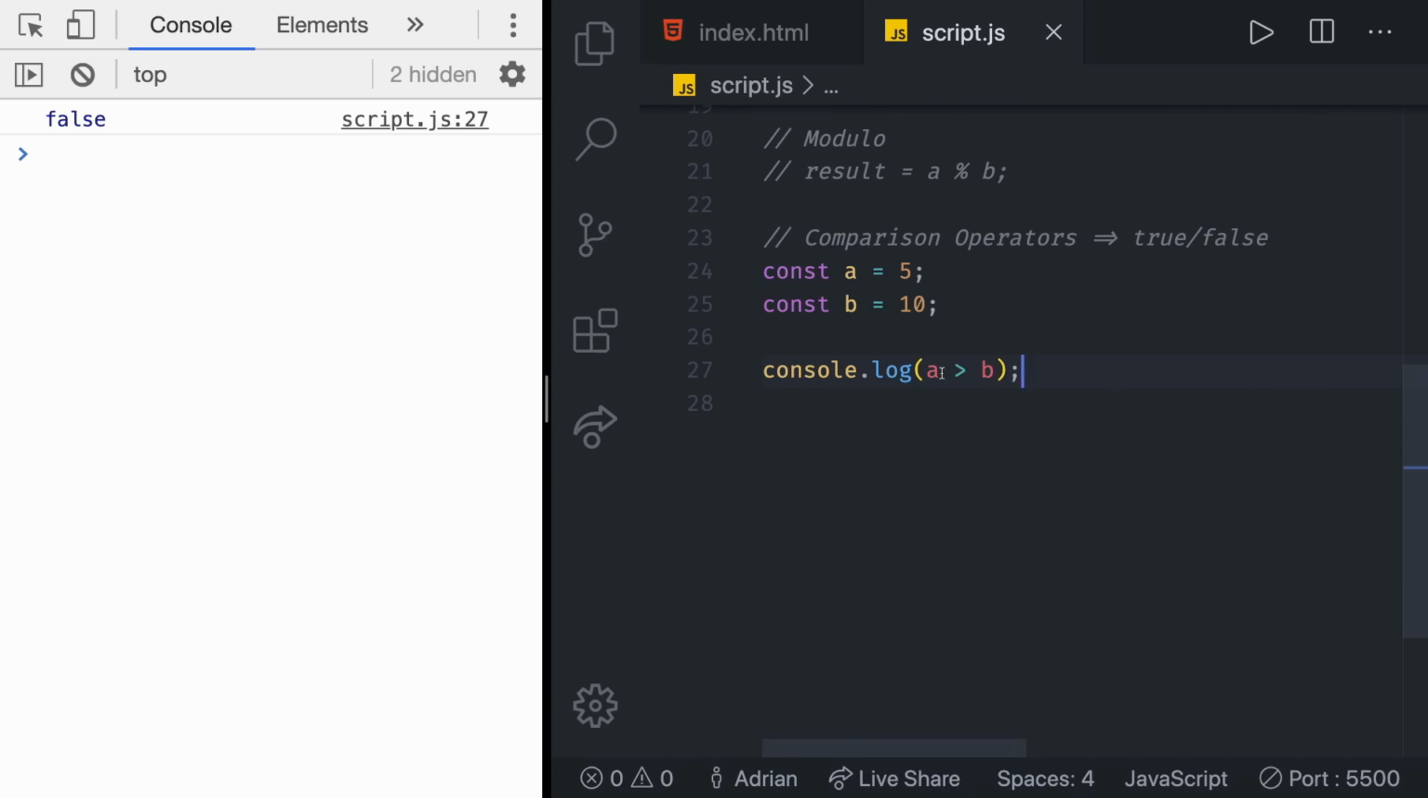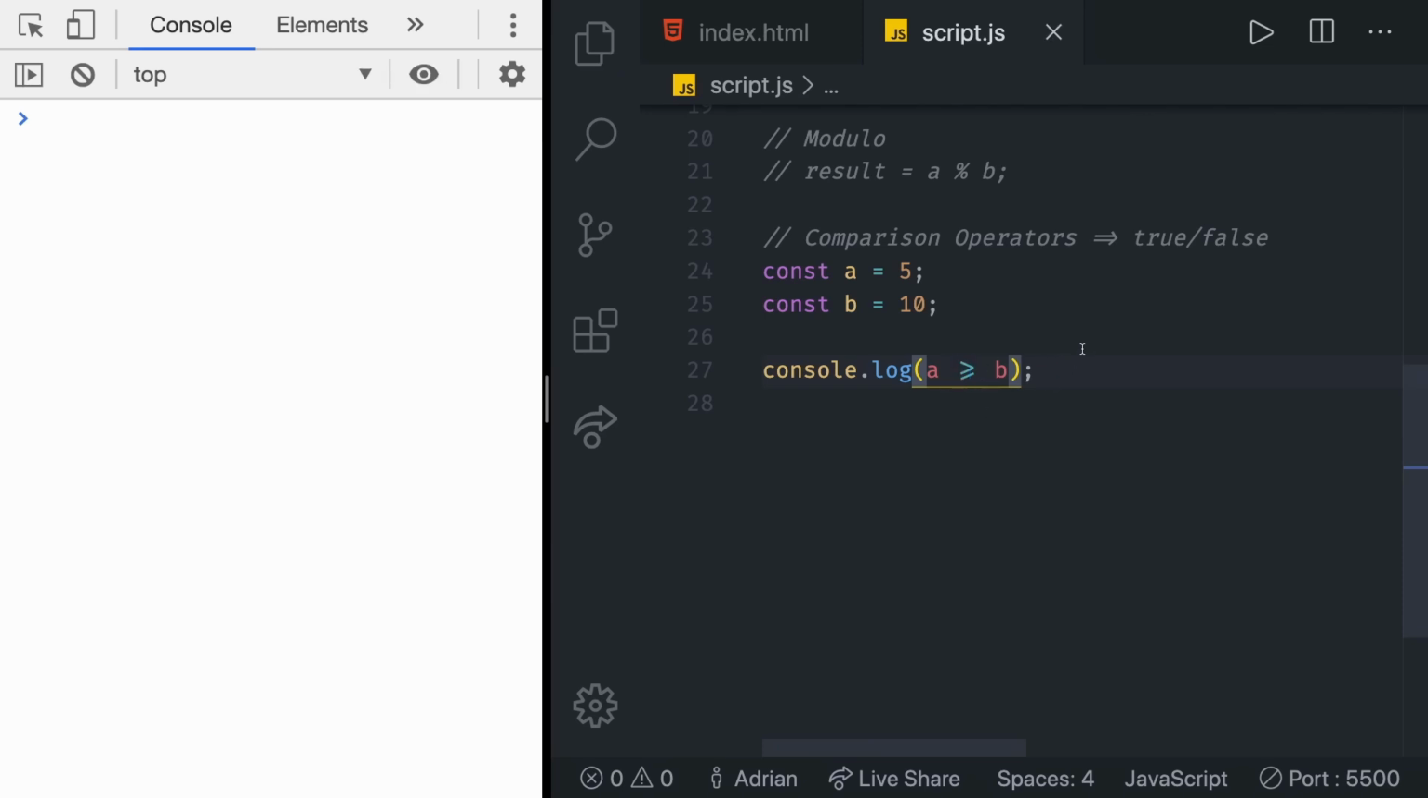In this case, we get false because A is not greater than B. We can also test whether a value is greater than or equal to. For that, you just put an equal sign immediately next to the greater than sign. For me, it merges them together, but it's completely the same thing.